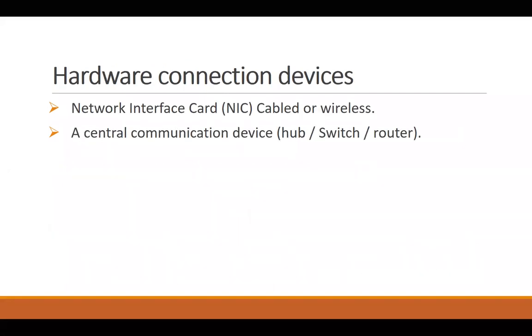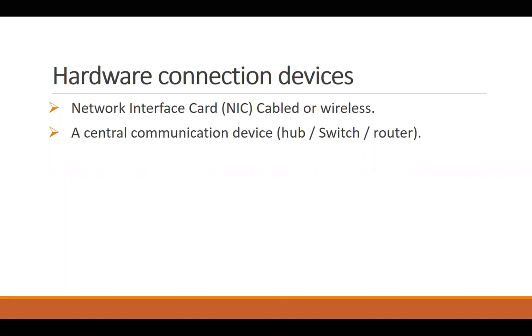Let's talk about the devices that play a role in the establishment of a network. Now, first of all, there is the network interface card. There can be a network interface card based on cables, or it can be wireless. Most of you have not used or configured a cable-based network interface card, because all the devices nowadays come with a Wi-Fi antenna built into them. Your mobile phone, your tablets, your laptops, all of them actually have the wireless network interface card.